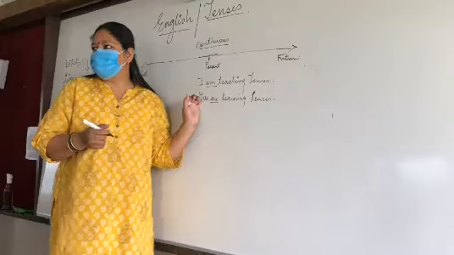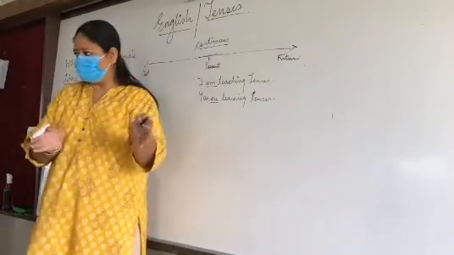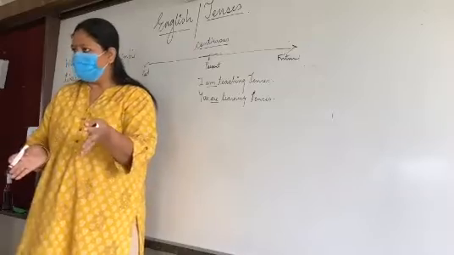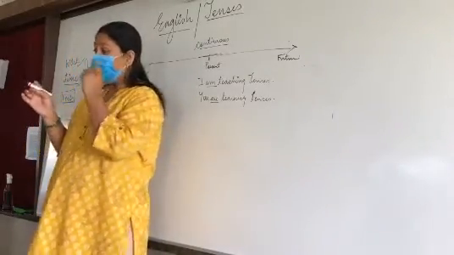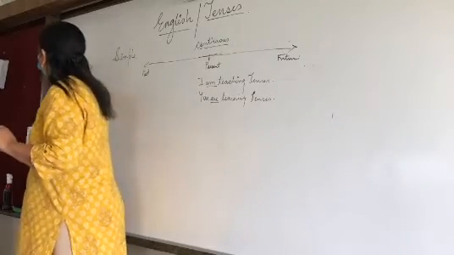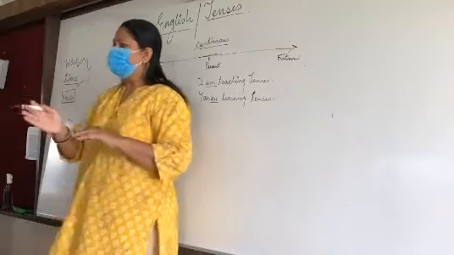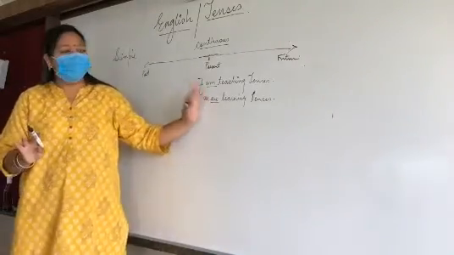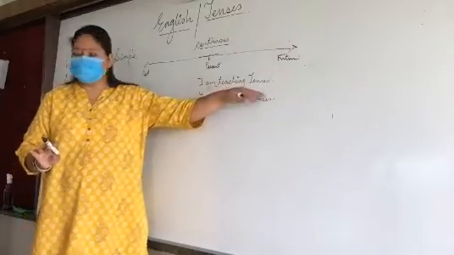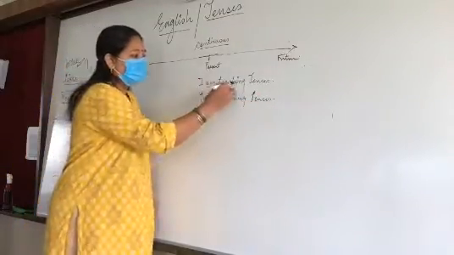Let me complete this topic. Fine. So if work is going on and yet not completed, then tense is all about at what time the work is going on. So right now the work is going on and not completed. The structure: I am teaching tenses, you are learning tenses, with the verbs teach and learn.